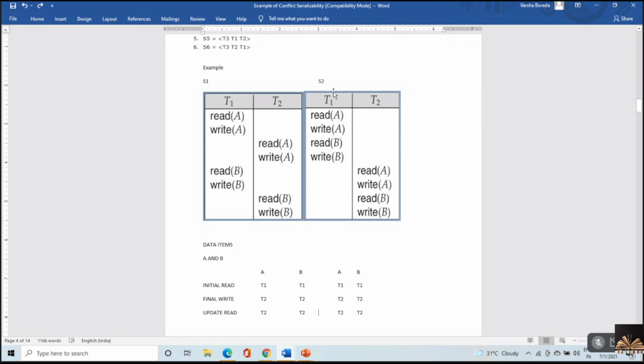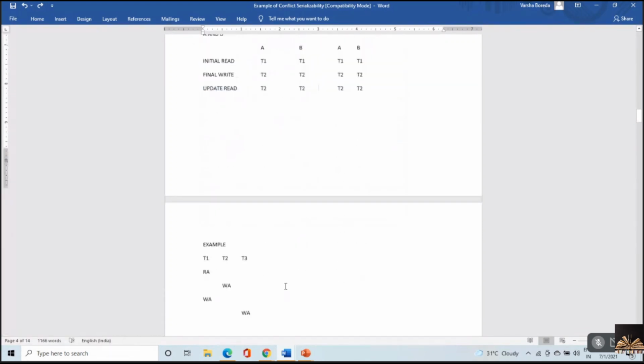Here, T1 is writing the A value, which is being read by T2. So I have written T2, and T1 is writing the value of B, which is being read by T2 over here, read B, T2. So again T2. Since initial read, final write, and update read, all the three conditions are met, both the schedules are view equivalent.